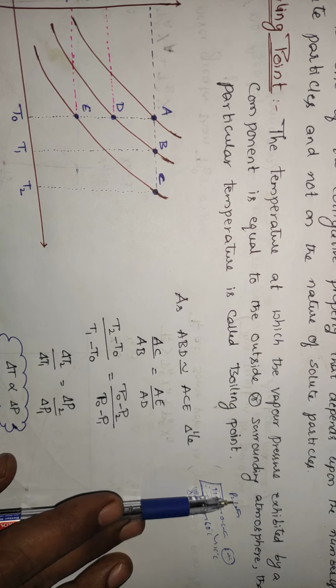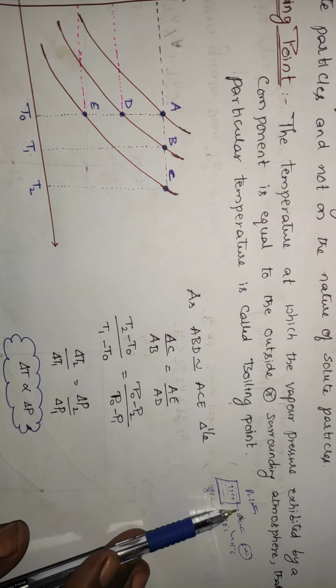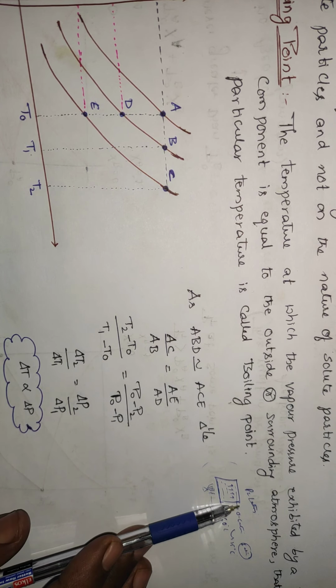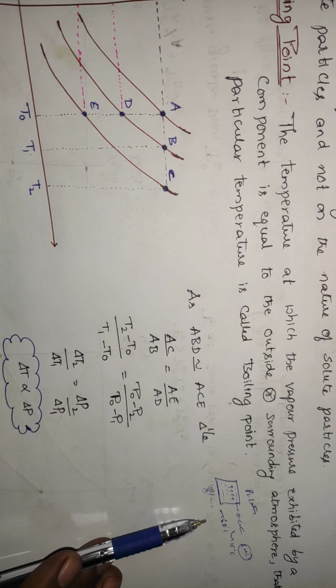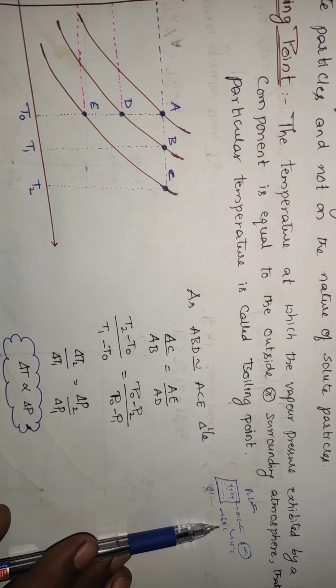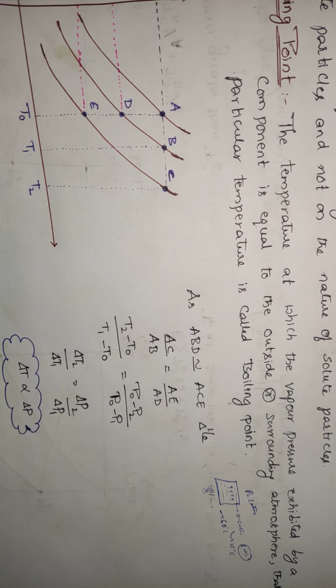That means the pressure exhibited by the component inside is equal to the pressure exhibited by the outside atmosphere, and this is at 60 degrees centigrade. So this temperature is called the boiling point of this particular component. I hope you have understood, students.